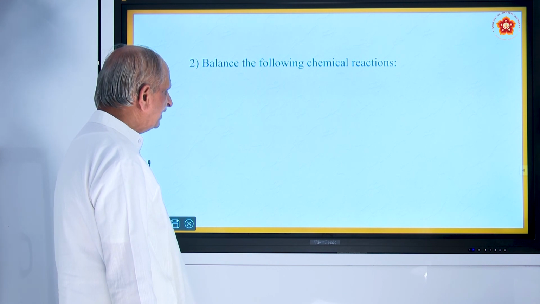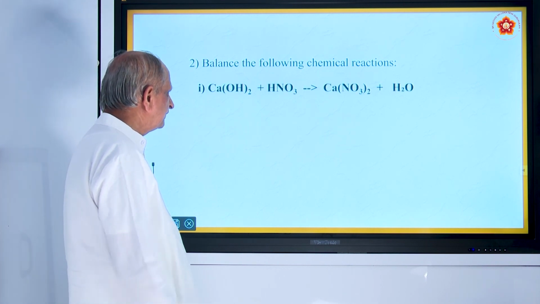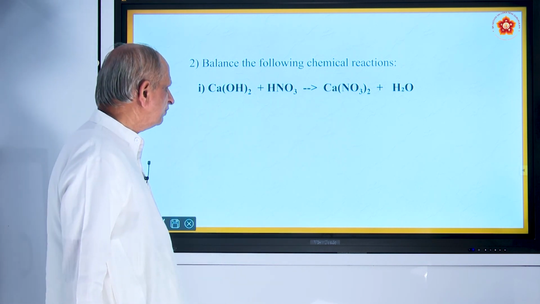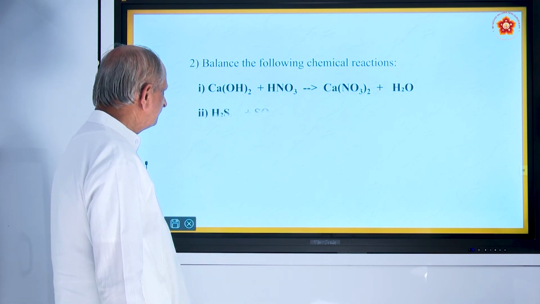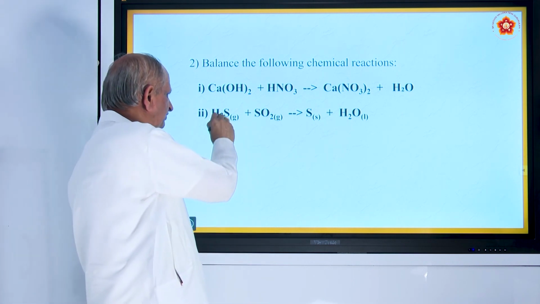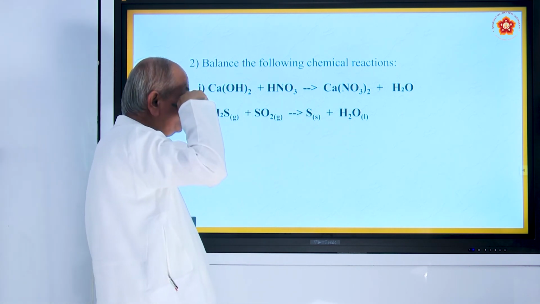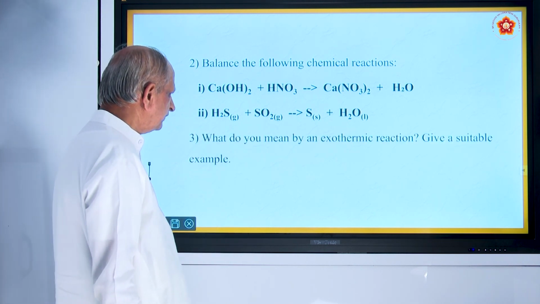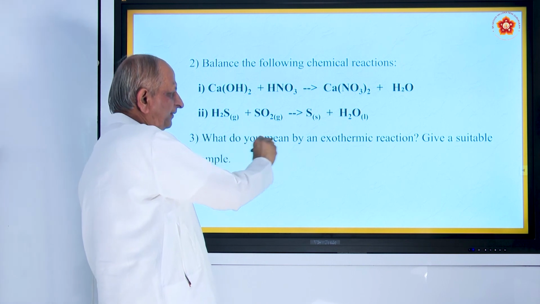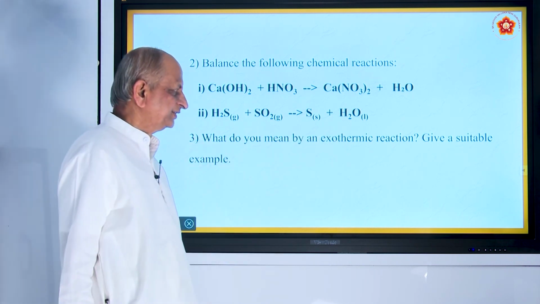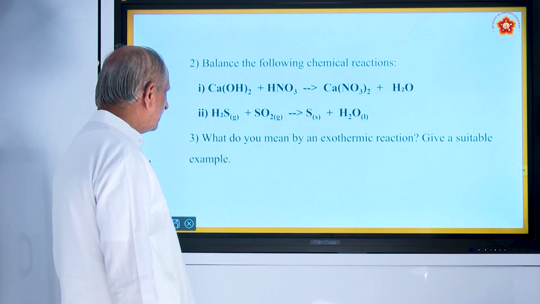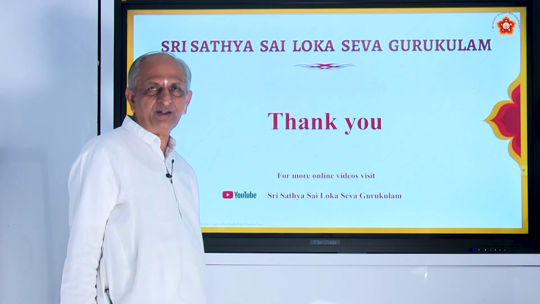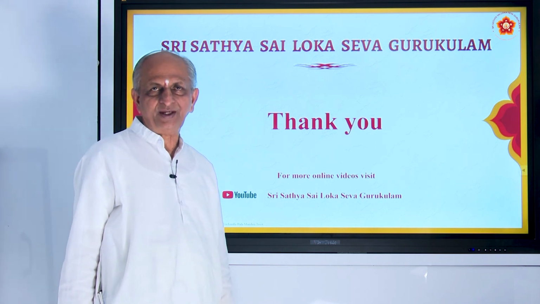Second question, balance the following chemical reactions. Calcium hydroxide plus nitric acid gives calcium nitrate plus water. Second, hydrogen sulfide plus sulfur dioxide gives sulfur plus water. You must balance it. Okay. Third question, what do you mean by exothermic reaction? Give a suitable example. Thank you. I hope you get the right answers for all these things. Okay. Thank you.